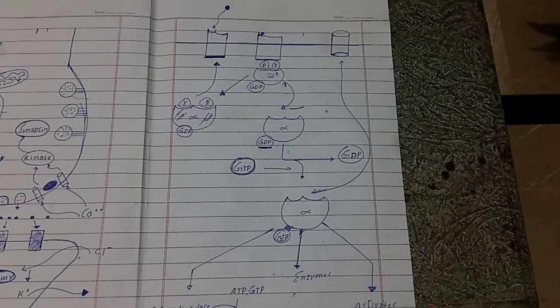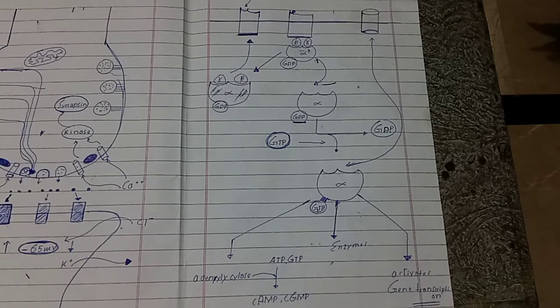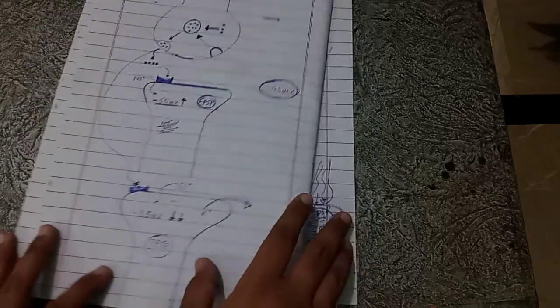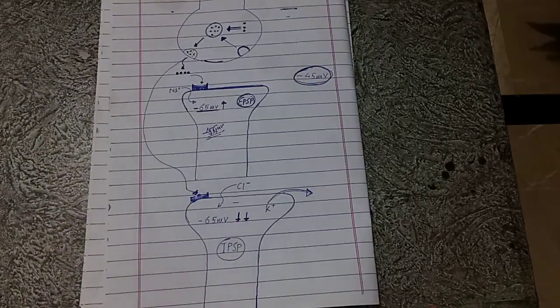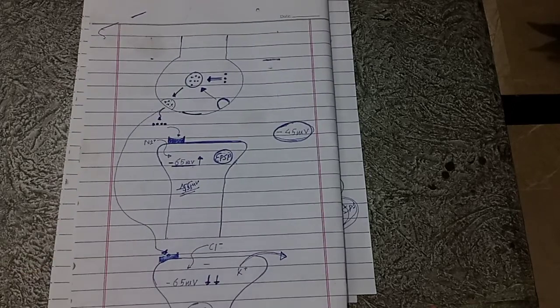So these are two processes by which the postsynaptic receptors control the excitability or inhibition of the postsynaptic neuron. Now let's summarize these two processes. The postsynaptic receptors use the following mechanisms for controlling the excitability or inhibition of the postsynaptic neuron.